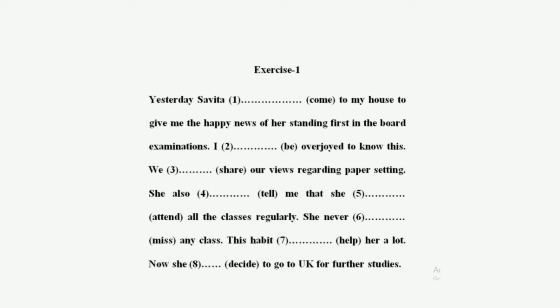Yesterday, Savita dash, in the bracket it is given, come, to my house to give me the happy news of her standing first in the board examination. Here, the first word, yesterday, says that it is of past. So, you will fill the blank with the past form of the verb given in the bracket, that is, came. So, what do you write there? Came in the first blank.